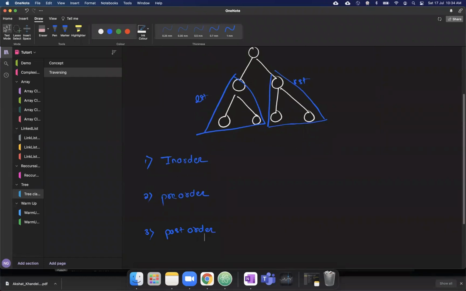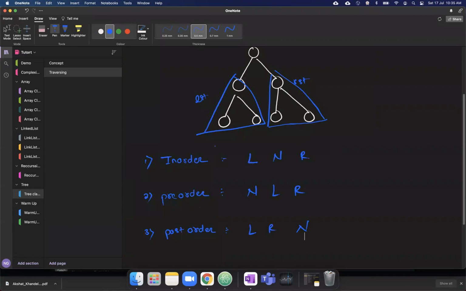In-order traversal means first we solve the left side, then the current node, and then the right side. Pre-order means first we solve the current node, then the left side, and then the right side. Post-order means first we solve the left side, then the right side, and then the current node.